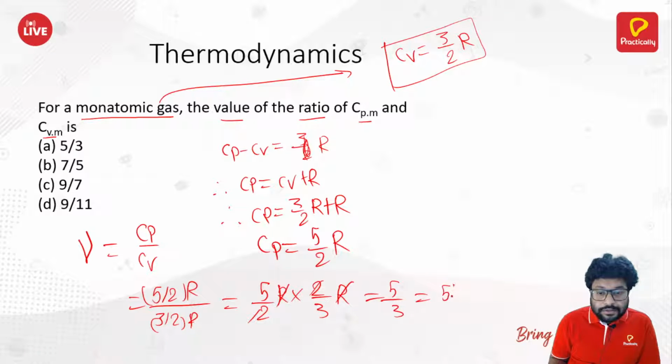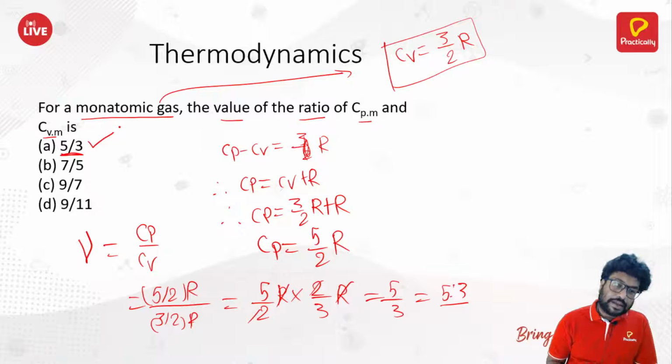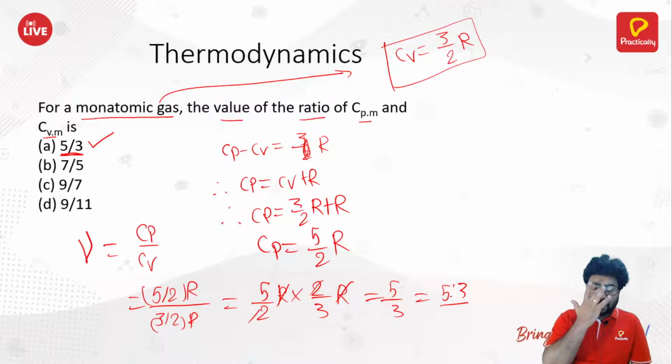And that is why our answer is 5 by 3. Okay, that's how you can solve it for the monoatomic gas. Okay, sure. Moving ahead.